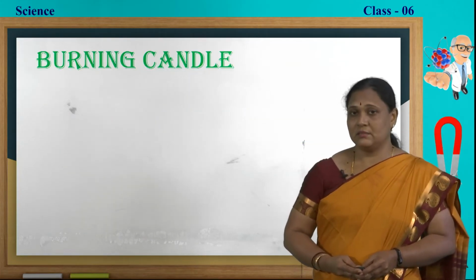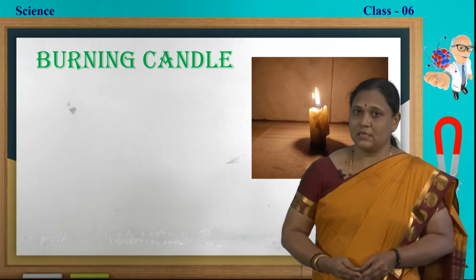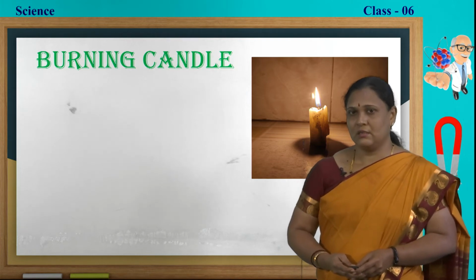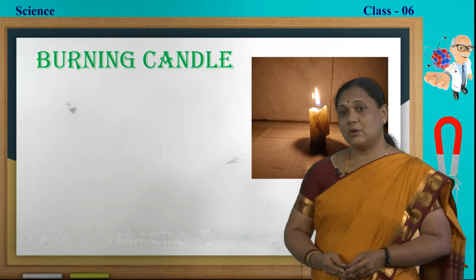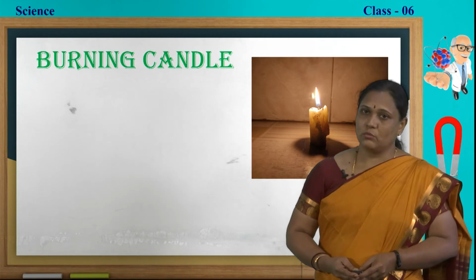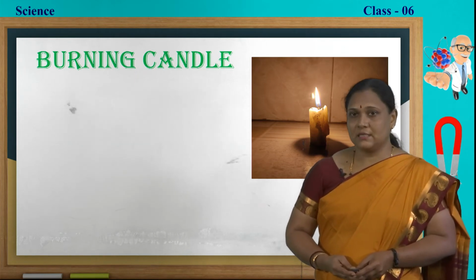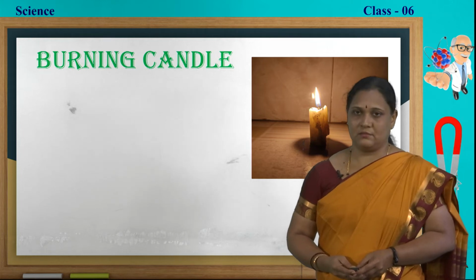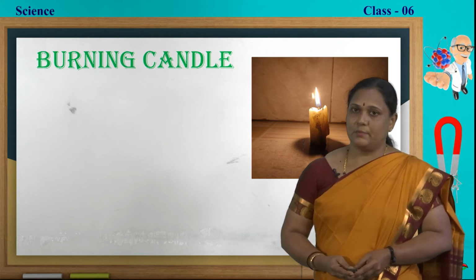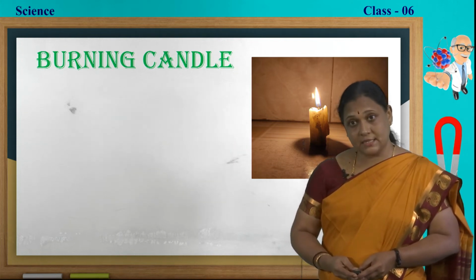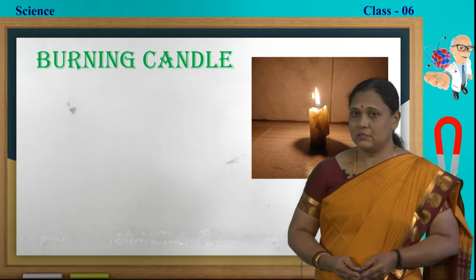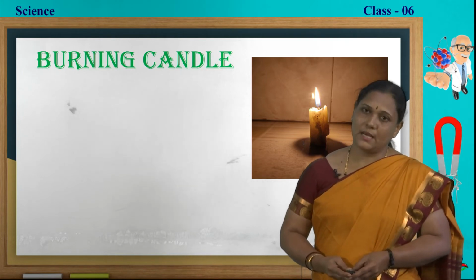Burning candle. I have taken this burning candle as an example. Something different is there with this candle. What is that? Here we have to consider two things in a burning candle. One is the candle and the other is the thread inside the candle. So when it is burning, we can get back the candle. What about the thread inside it? Can we get back the thread? No. Thread burns out and it turns to ash.